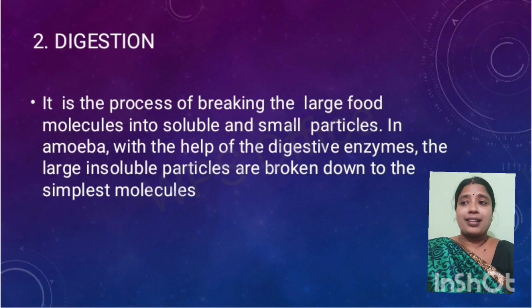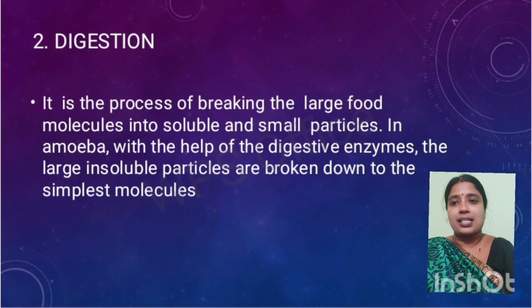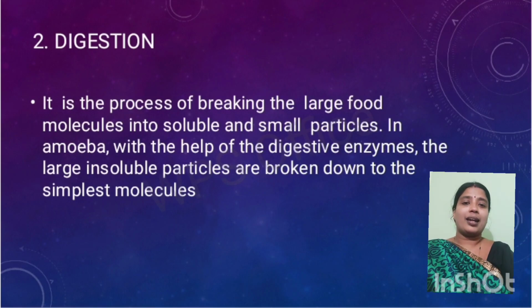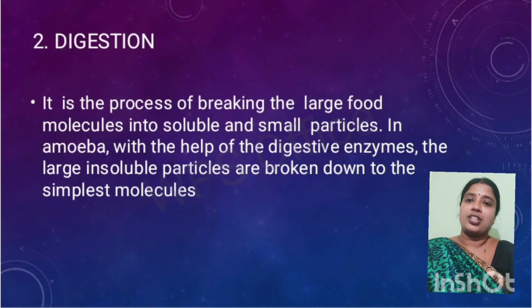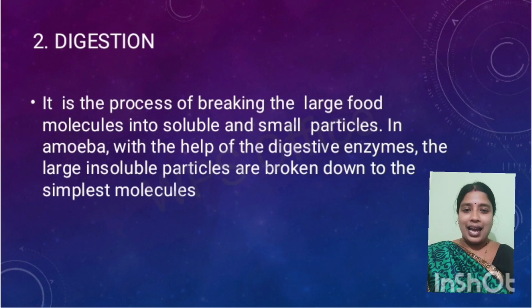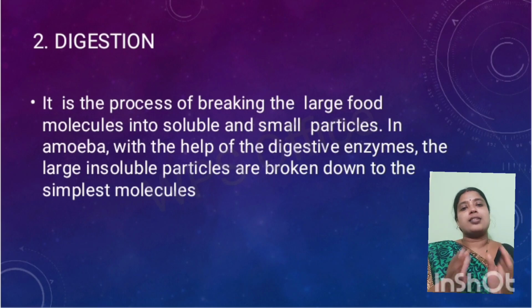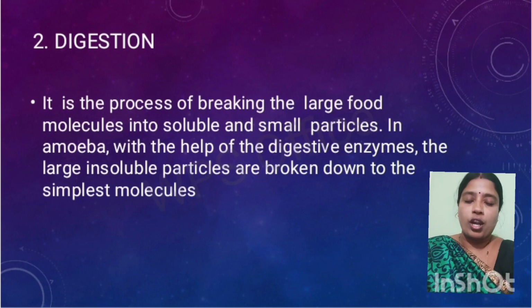In amoeba, this takes place with the help of digestive enzymes. The digestive enzymes present in amoeba break down the large insoluble particles into small, soluble, simple particles.